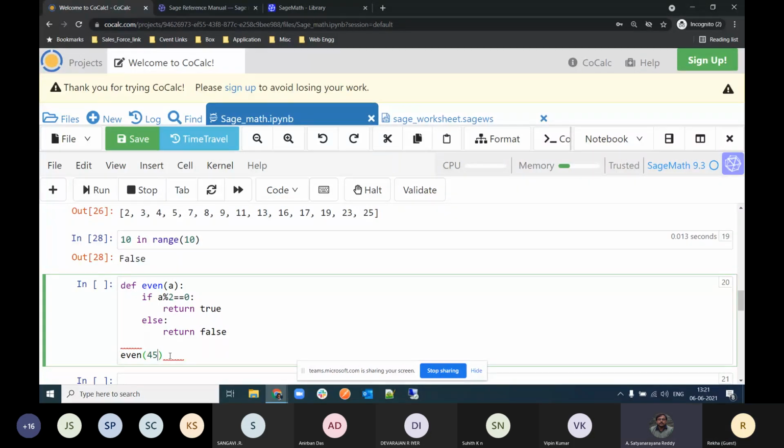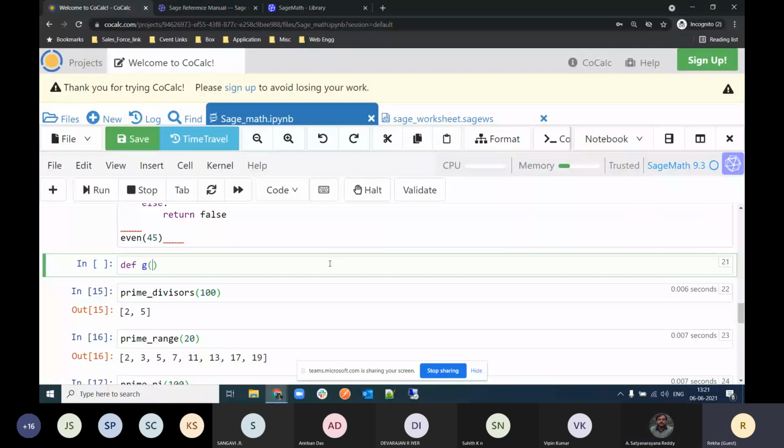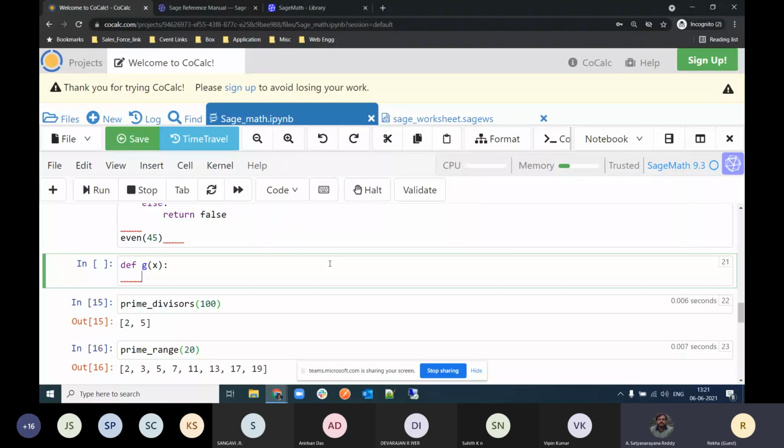Can you type that again? Can you write it in the next cell below? Yes, sir. Again the same function define, but okay. You can write g of x. Suppose I am providing a single argument as x, and I am just returning the value. So now return x square plus 1.